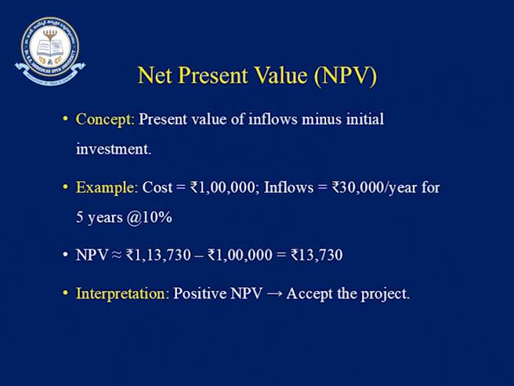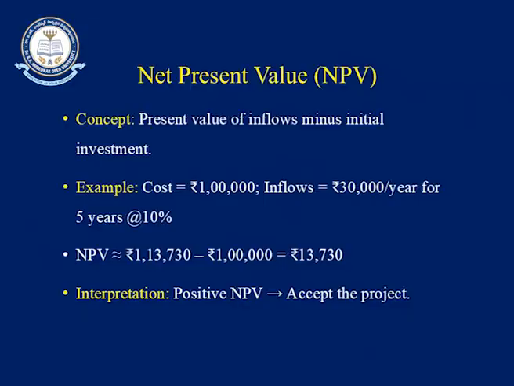The absolute amount would be 30,000 into 5, which is 1,50,000. But when you apply the discount rate of 10%, the time value of money, this 1,50,000 is not 1,50,000 but only 1,13,730, as you see on the screen.